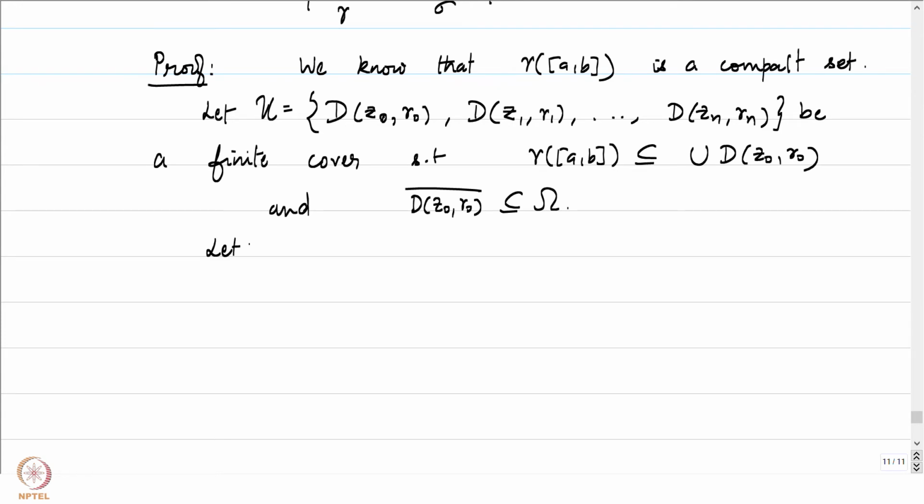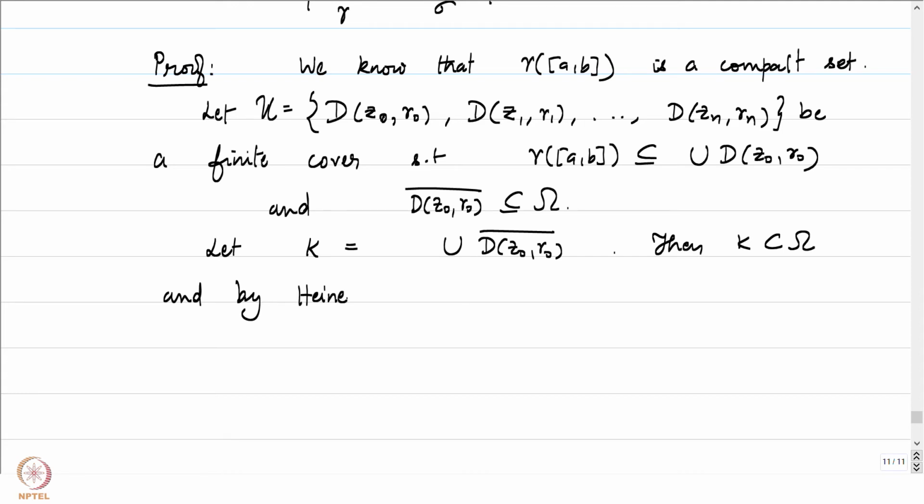So let K be equal to the union of the closed disks, then K is contained in omega, and by the Heine-Borel theorem it's both bounded and closed, and therefore it's going to be compact. So why did we get hold of one such subset?